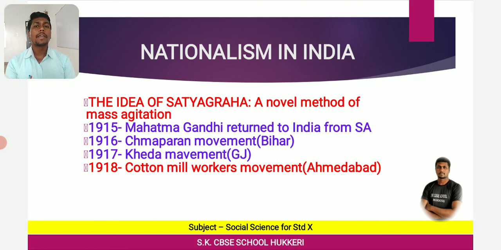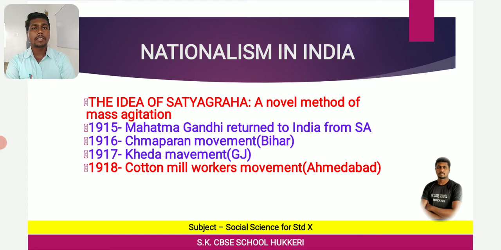But because of growing indigo, people experienced huge loss. Even the fertility of the soil was lost. People were unable to grow food crops. Because of that, they started a movement that was called the Champaran Movement. This was supported by whom? Mahatma Gandhi. And this Champaran Movement was held in Bihar in 1916 against the oppressive plantation system. Which plantation? Indigo plantation system.